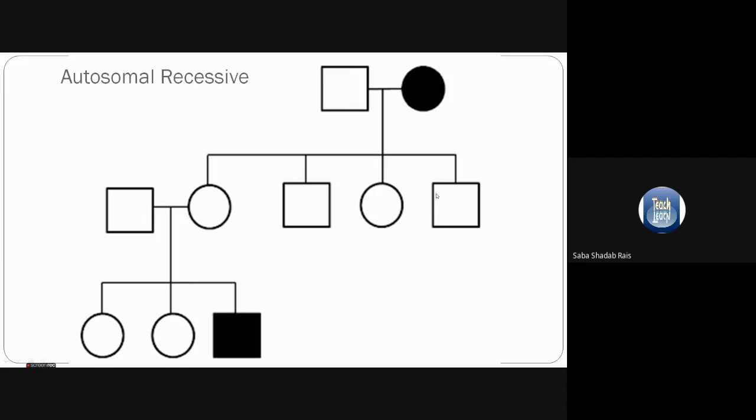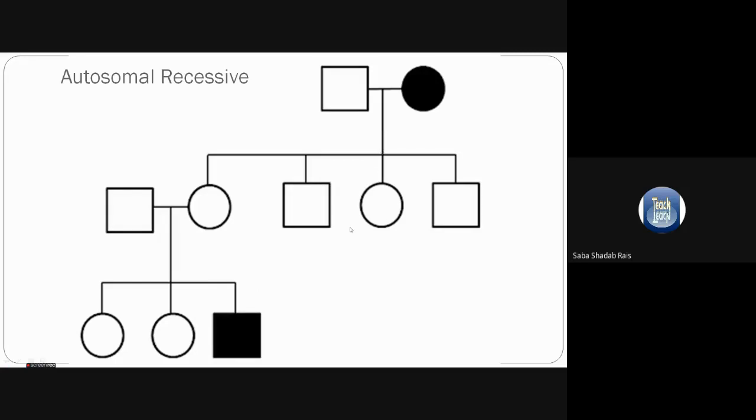What do we need to remember about autosomal recessive? The first and most important point: affected parents may not have affected children. In this case, we can conclude unaffected parents may have affected children, right?